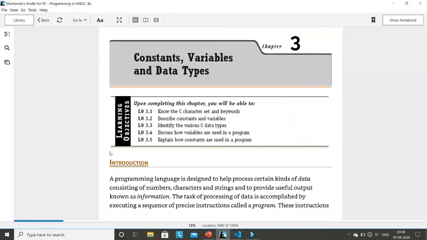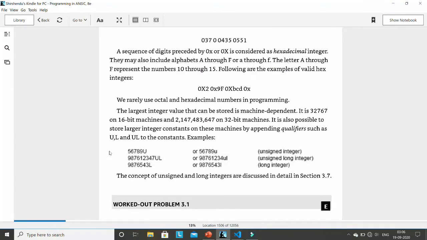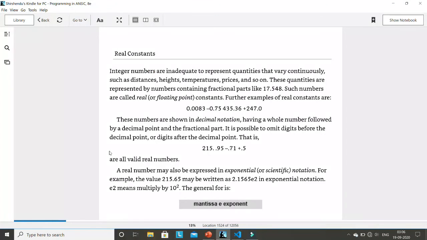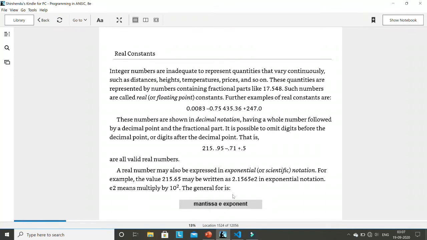Let me show you in the book. Ultimately, you have to read the book. It is written here in scientific format. You can use this format: mantissa, e, and exponent. Exponent is always in integer format. So you can also write numbers in this format: 0.65 e 4, which means 0.65 into 10 to the power 4. Or 12 into 10 to the power minus 2. I'm not explaining here what scientific notation is, because you know it already. The only thing you have to remember is that this exponent part must always be an integer, otherwise it will show you an error.